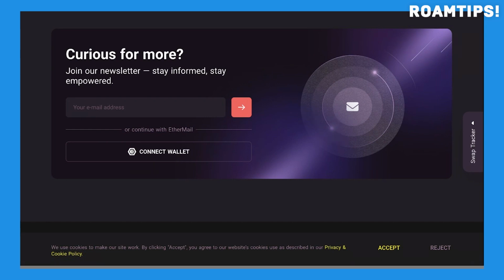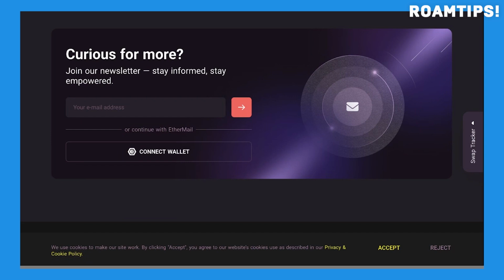The site clearly displays exchange rates, fees, and estimated transaction times, enabling users to make informed decisions. This transparency contributes to a trustworthy environment, ensuring users understand the full costs and implications of their transactions before proceeding. The simplified exchange process eliminates unnecessary steps and confusion, making it a straightforward platform for both novice and experienced crypto traders.